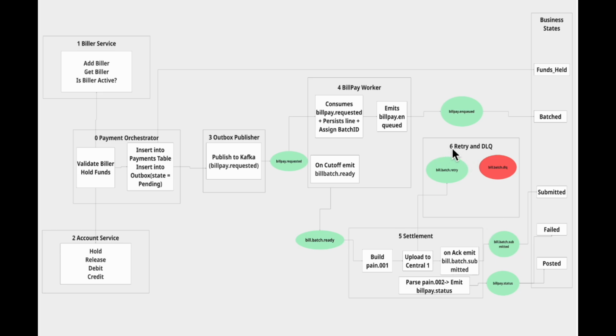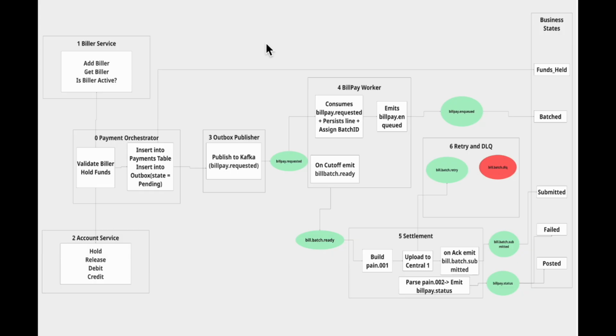Now for the chaotic part, retries and DLQ. Settlement handles all the retries itself. It tries the upload up to 3 times. If it still fails, the service throws up its hands and emits a DLQ event. The DLQ is basically our parking lot of problematic items. We don't delete them, we don't ignore them, we simply mark them very clearly and say, please investigate this mess. This gives us reliable settlement, clear error handling, and a clean flow from batch creation to final posting.